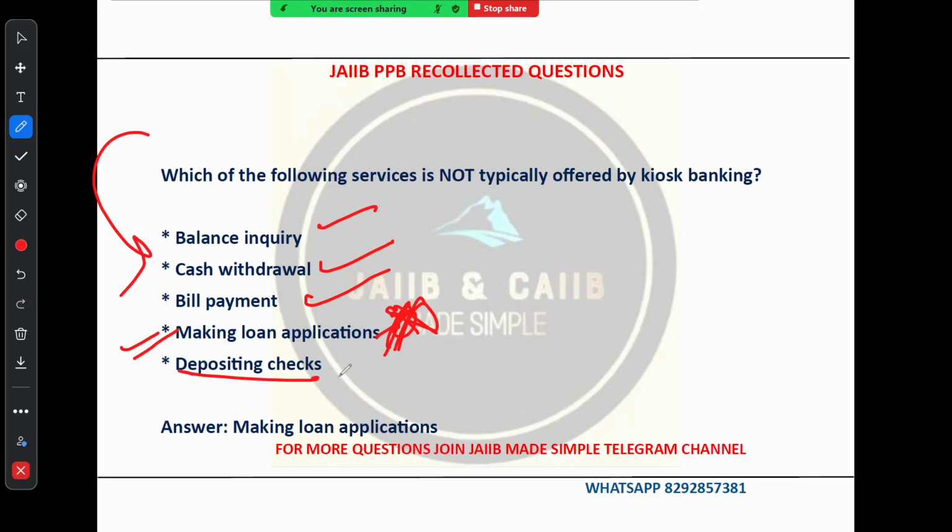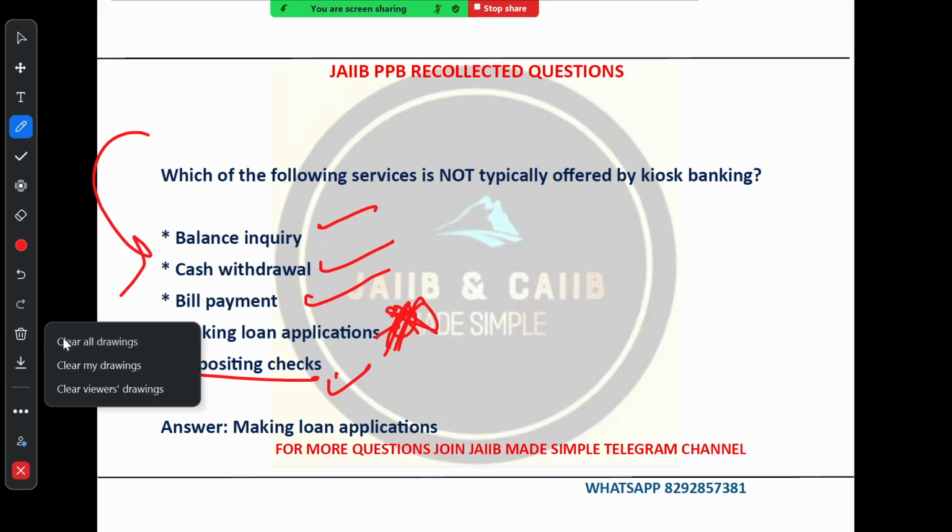Depositing checks. Yes, you can deposit your check. Right. So it is convenient to the customer. So option number D is the correct one here. Let's see the next question that we have.